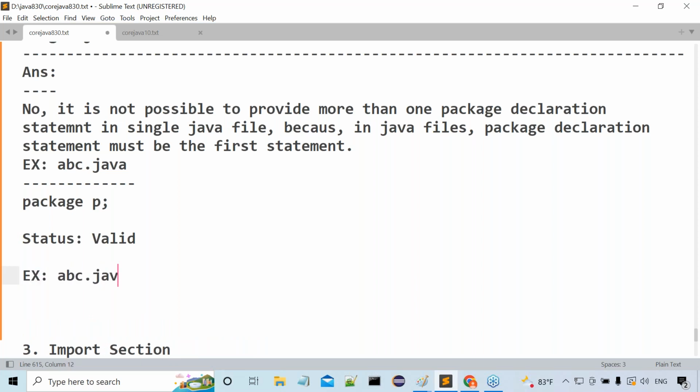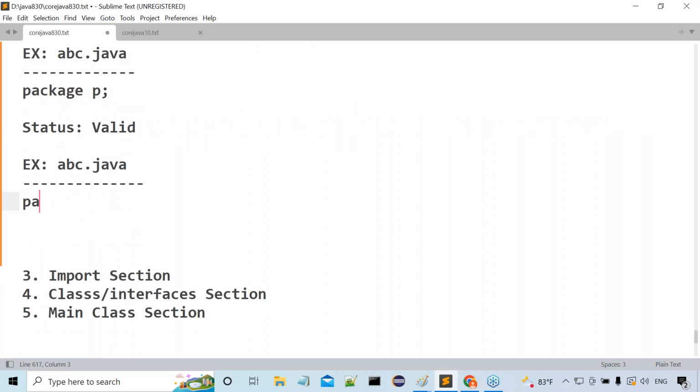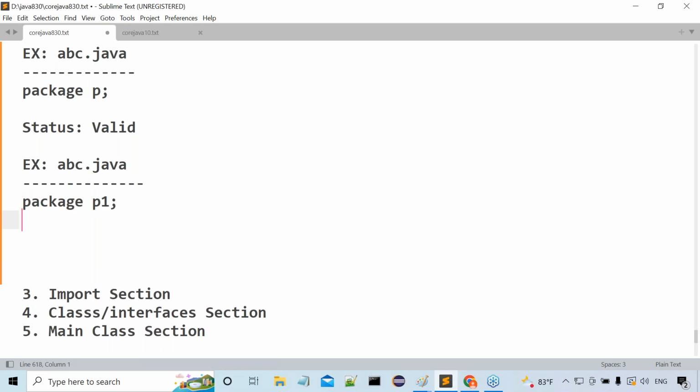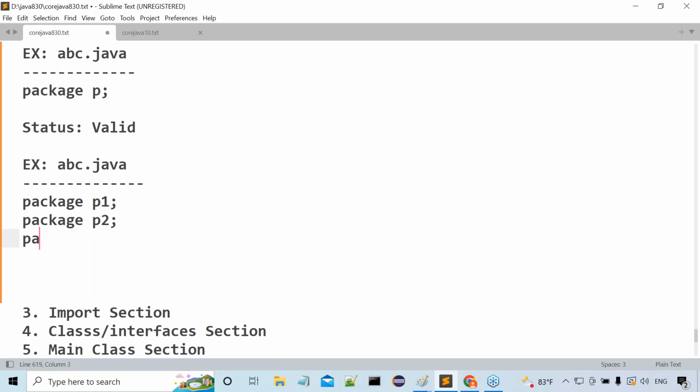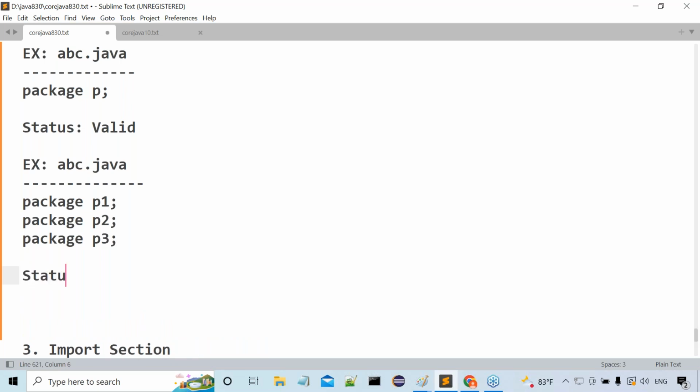Second example. Again, my file name is abc.java. Under this abc.java, I am providing package P1 semicolon, package P2 semicolon, and package P3 semicolon. Now tell me, what is the status here, valid or invalid? Invalid. Why is it invalid actually?